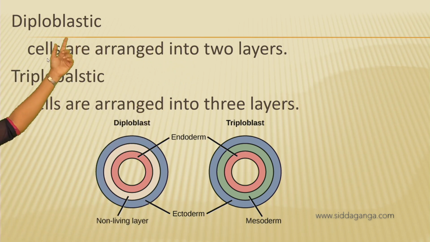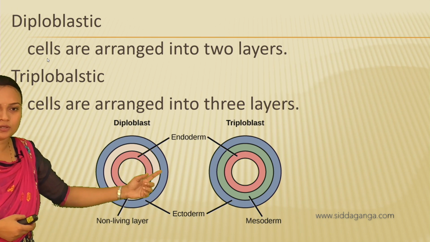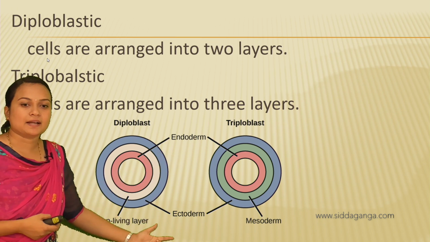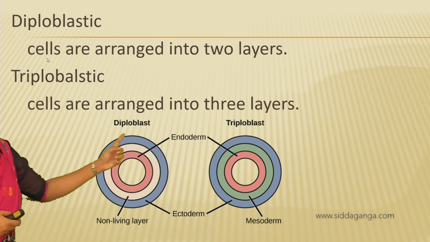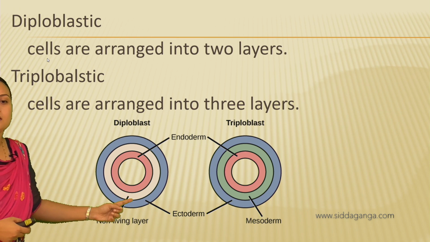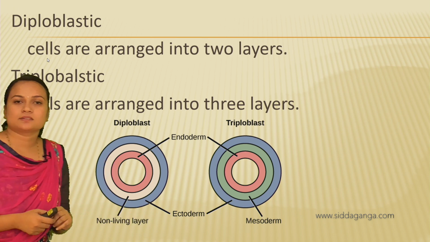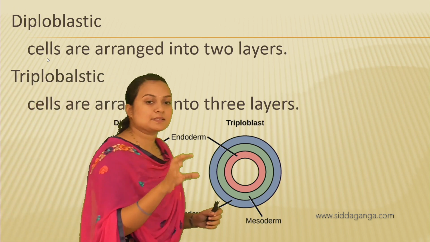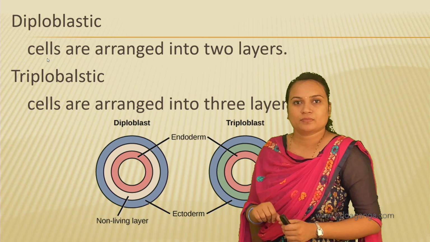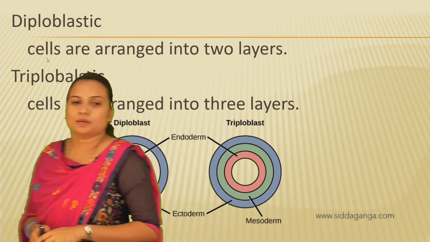Okay, can you notice over here, there are 2 layers: the inner layer called endoderm, and the outer layer called ectoderm. So this is the outer layer, and this is the inner layer, and here the middle layer is non-living. That means the organisms have only 2 layers. One is ectoderm and another one is endoderm. Okay, so these are diploblastic organisms, whereas triploblastic means the cells